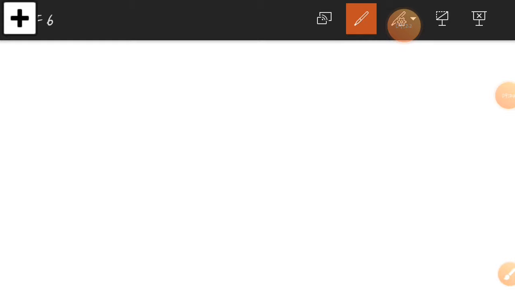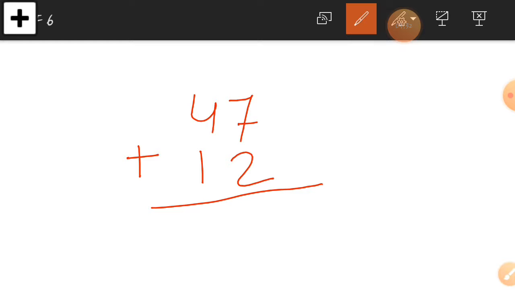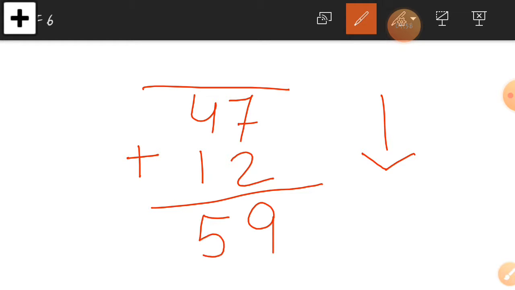Okay, I take another example so you can understand. Now this example will help you to understand this. Now 47 and 12, here is our next sum. First we add the downside. Let's check the ones column, which is 7 and 2. So 7 plus 2 is equal to 9. So write down 9. Then tens column, 4 plus 1. So the answer is 5. So here is our first answer, which is 59.